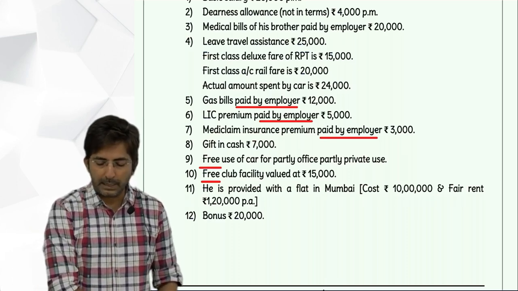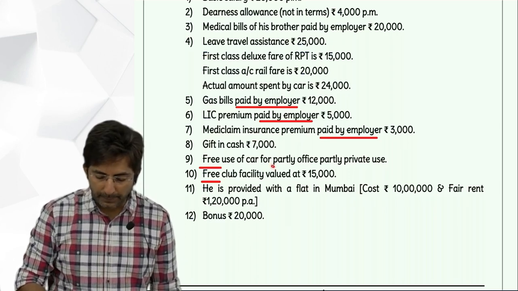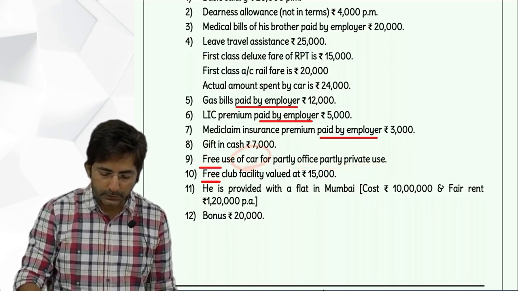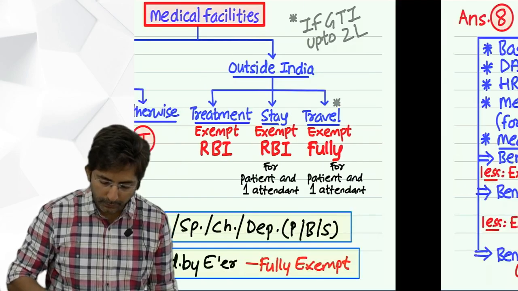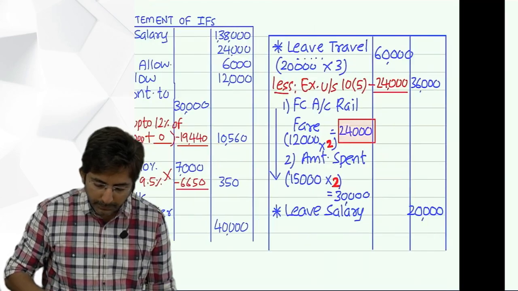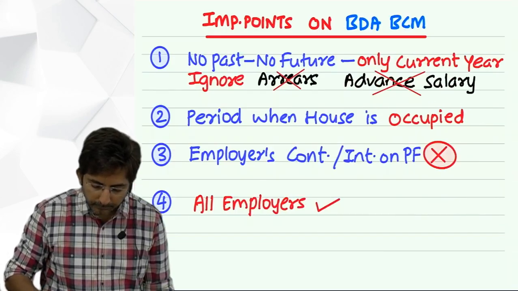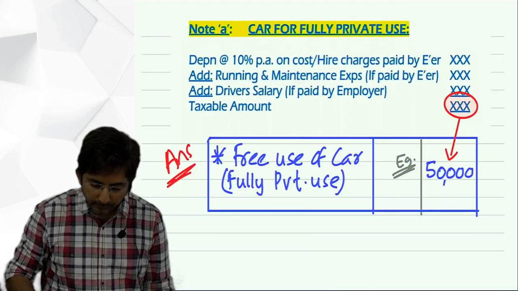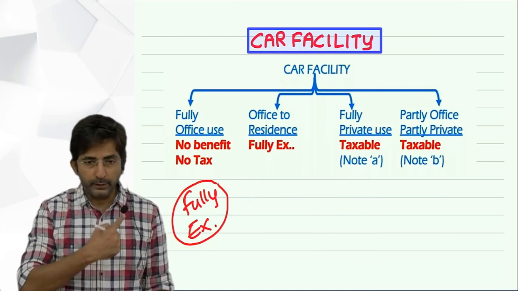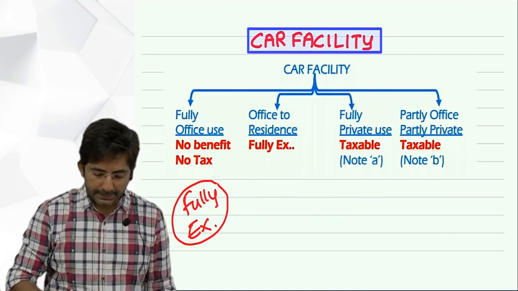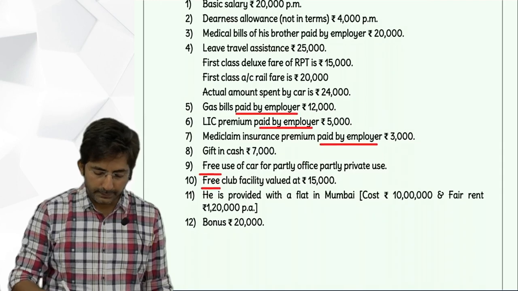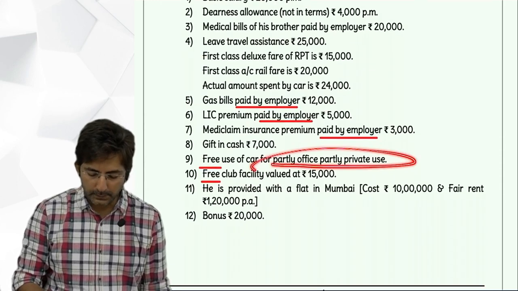Then free use of car for partly office, partly private use. See, whenever it is car, we have to check the four possibilities. Let me show you. Look here. In car, there are four possibilities. So check. Go in this flow. First check, is it office use, fully private, or partly? Partly. Here it is clearly given, it is partly office, partly private.